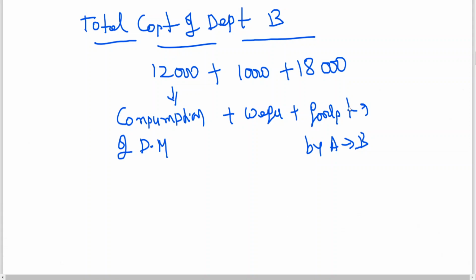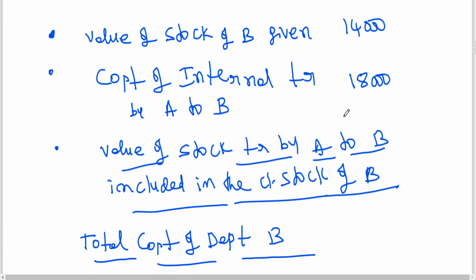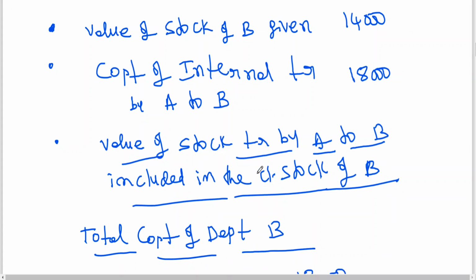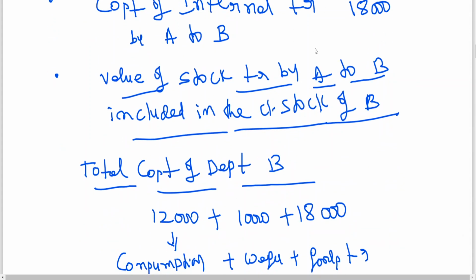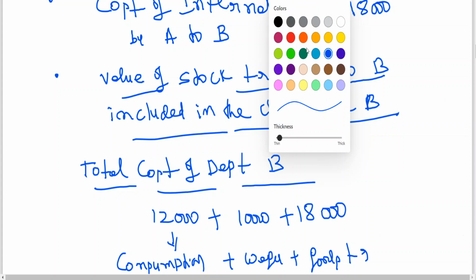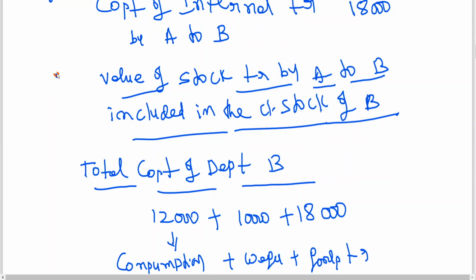So now what is the heading I have given? Value of stock transferred by A to B included in the closing stock of department B. This is an important point.